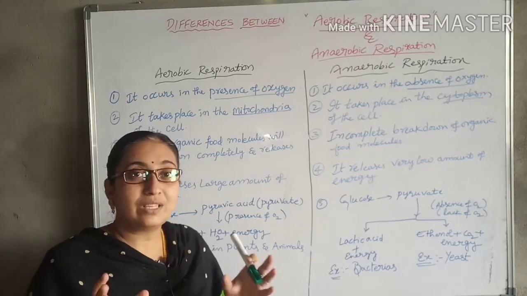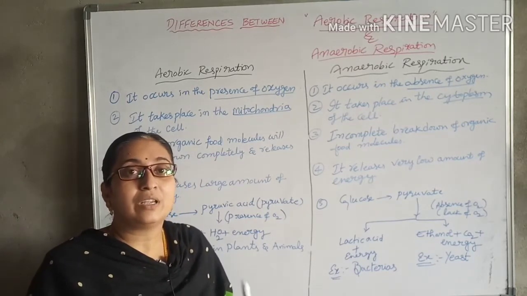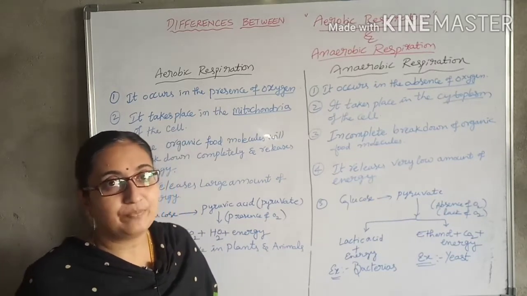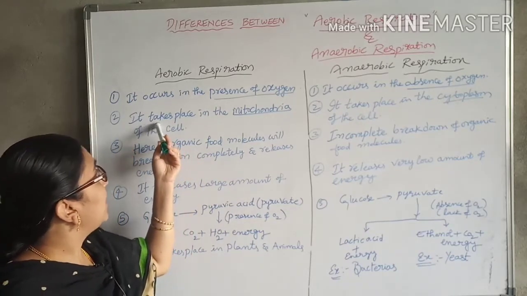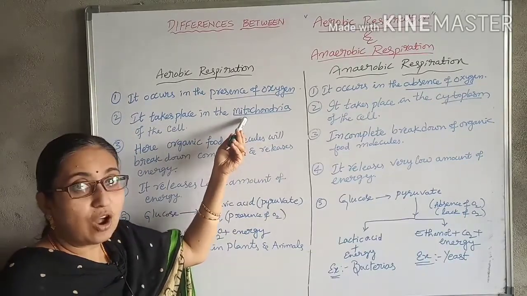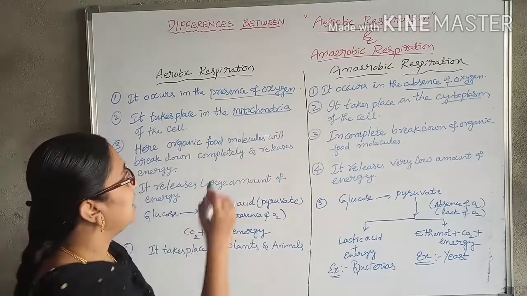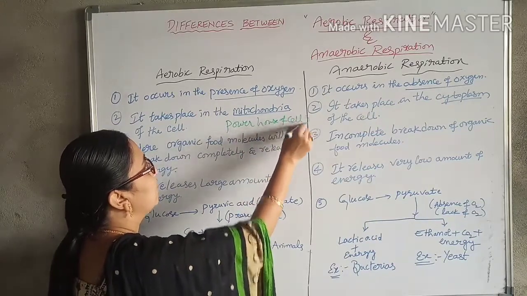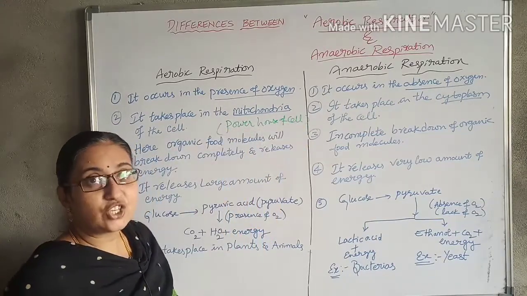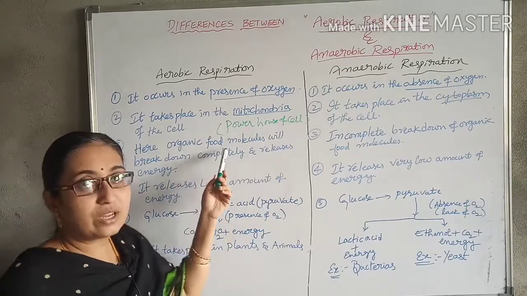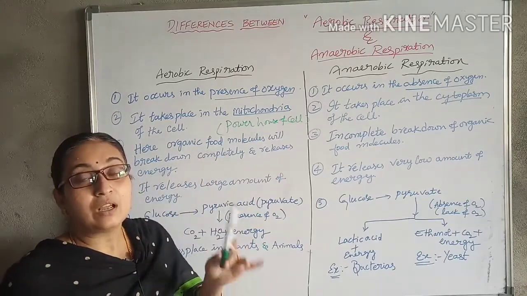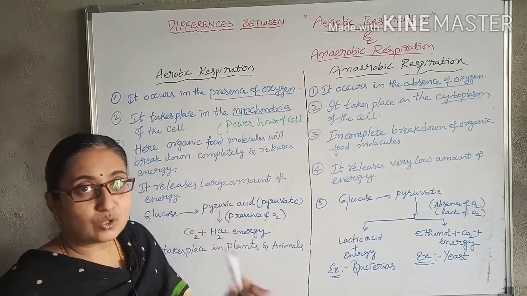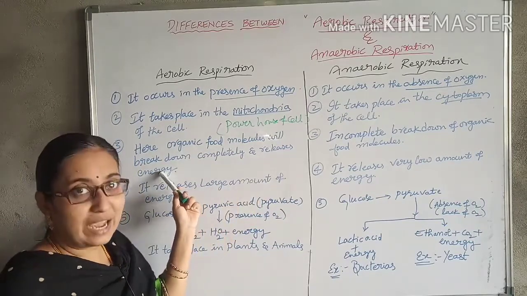The food stored in the cell is broken down, or oxidized, to liberate energy. Aerobic respiration takes place in the mitochondria of the cell, which is called the powerhouse of the cell because it releases a large amount of energy. The organic molecules stored in the cell are completely broken down slowly, releasing the energy.